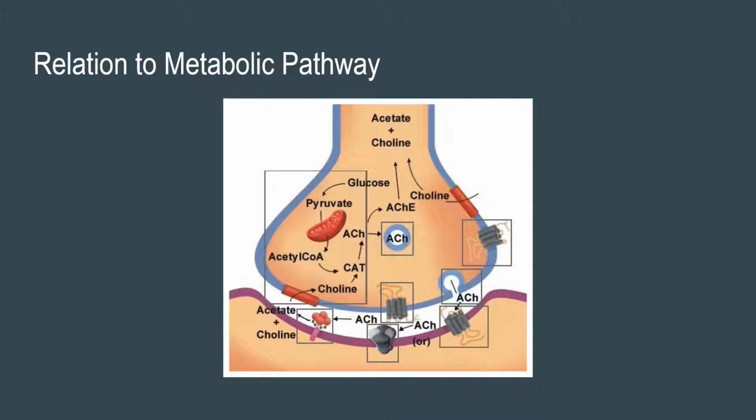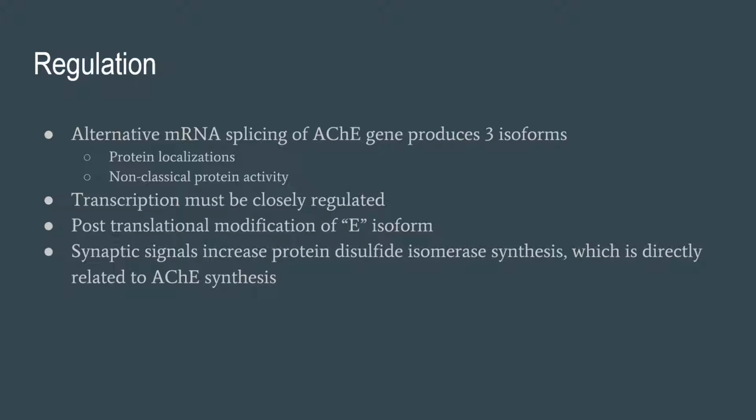Acetylcholine is synthesized by choline acetyltransferase, which combines choline with acetyl-CoA. After acetylcholine hydrolysis, the acetate is converted to acetyl-CoA by acetyl-CoA synthetase with the help of ATP. Here are some means of regulation for acetylcholinesterase.